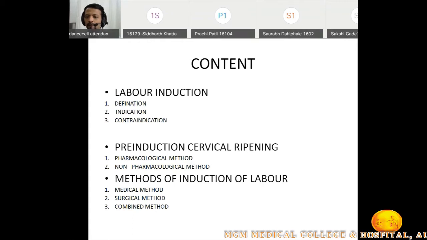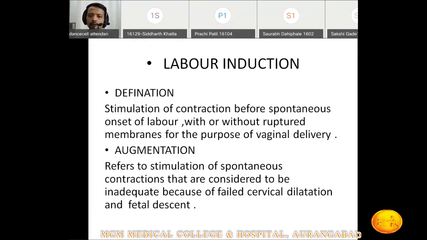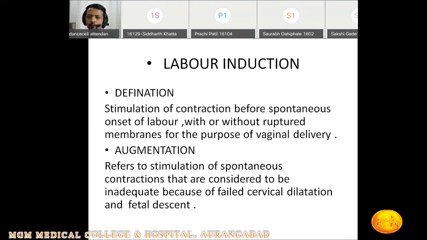Then what are the different methods available for the induction of labor, like the medical method, surgical method, and the combined method. So basically, first I will describe the definition, then we will see what exactly labor induction is. What we do, what is the definition? That is the stimulation of contractions before spontaneous onset of labor, with or without ruptured membranes, and that is done for the purpose of vaginal delivery.